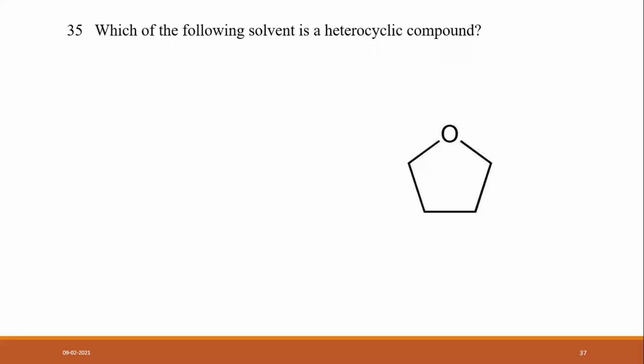Which of the following solvents is a heterocyclic compound? DMSO, THF, DMF, or diglyme.